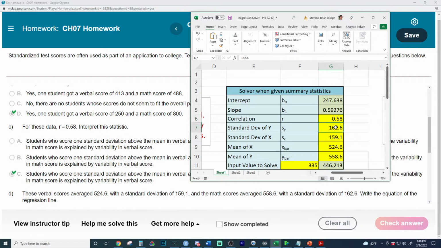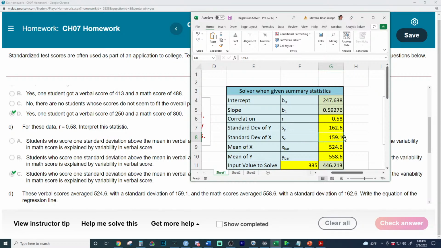The second number right here, which is the standard deviation of y, can be found right here. This is your second number. Make sure that number right here is this number right here. The next number, which should also be close to it, these should be close, 100-ish or something, is the standard deviation of the x variable, which is going to be right here. There's the standard deviation of the x variable. Make sure these numbers are close-ish. That'll be a good check right there.